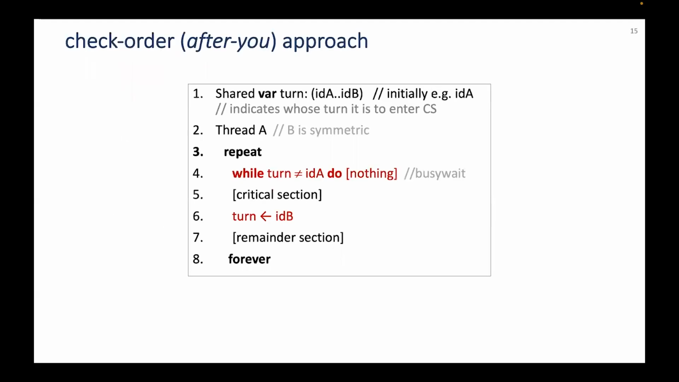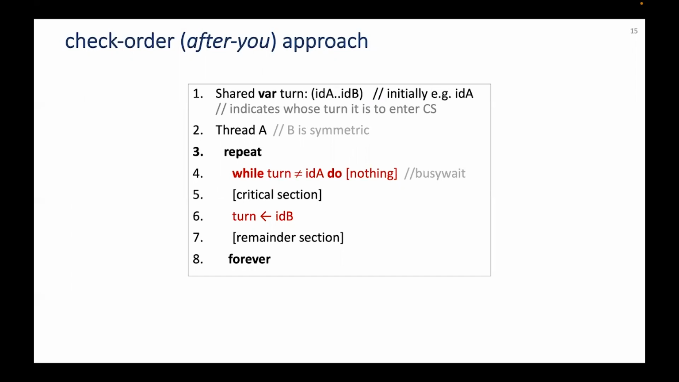Let's look together at a second example, the check order one. In this case, we have only one shared variable called turn. Its value represents which thread is allowed to enter the critical section. The entry section of each thread does a busy wait loop until it does not see its ID in the